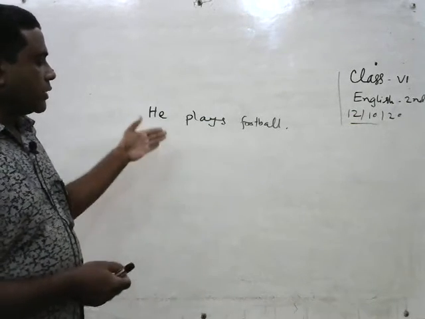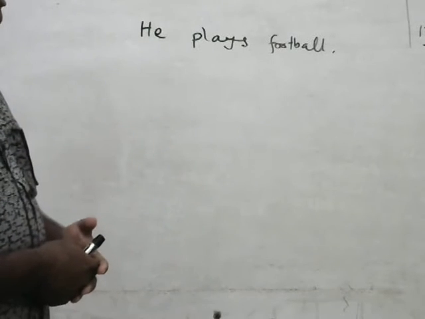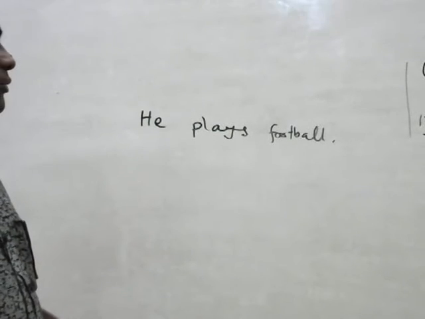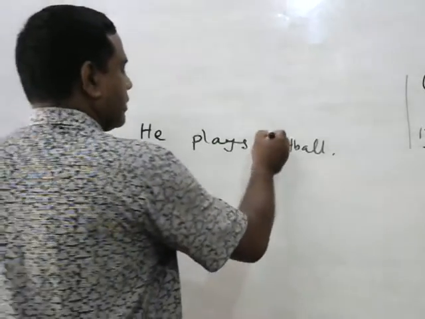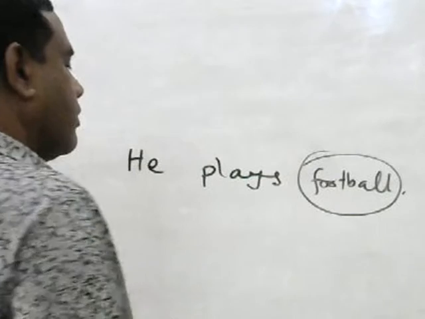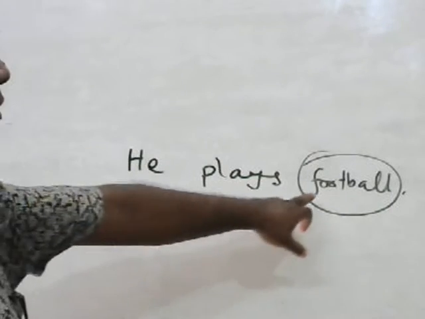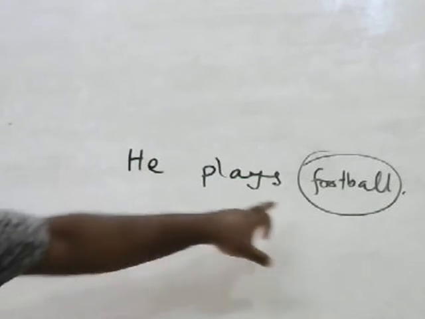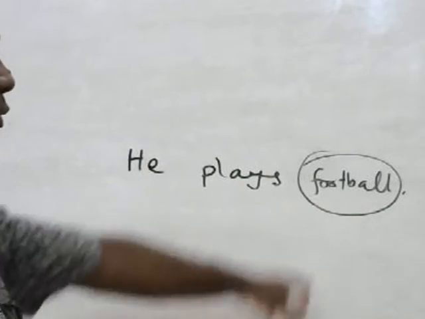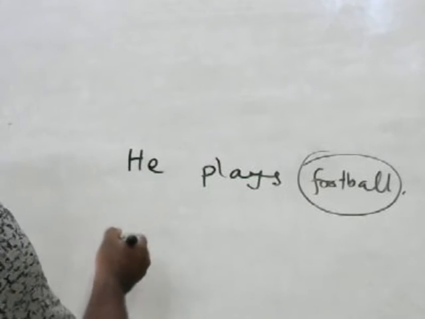If we want to change this sentence into passive, first we have to take the object from the active voice sentence. We have to write first the object, football.